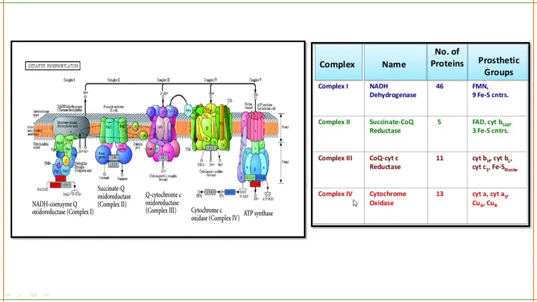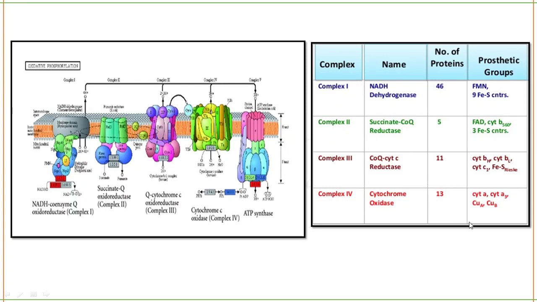Next is complex 4, which we also call cytochrome oxidase. That consists of 13 proteins. So from this iron center, it goes to cytochrome a, then to cytochrome a3, then to CuA, then to CuB. These are nothing but the electron carriers.